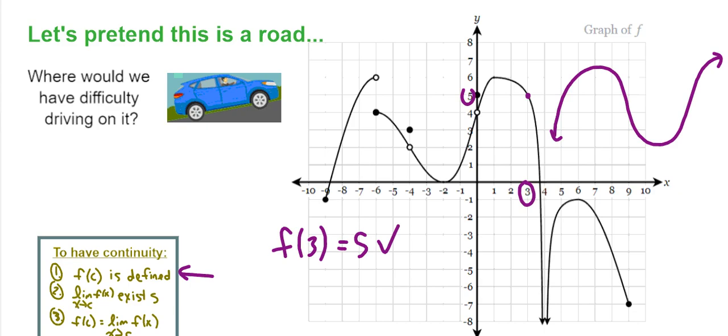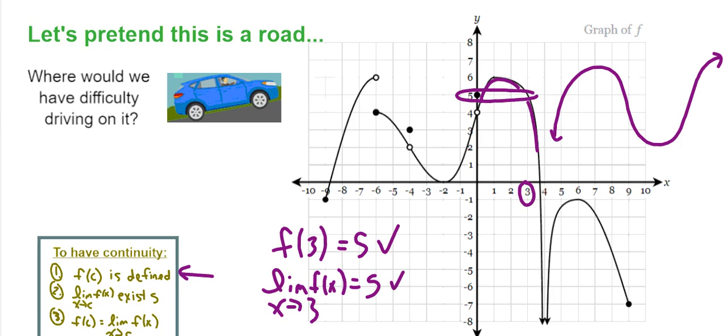We're good, okay? And then the limit of this function as x is approaching c has to exist, all right? So our c is 3. Let's erase real quick what I just did. We're still looking at 3. So we're approaching 3 from the left, we're approaching 3 from the right, and we're approaching the same thing, right? We're getting to 5. And so we have continuity when these two numbers are the same.